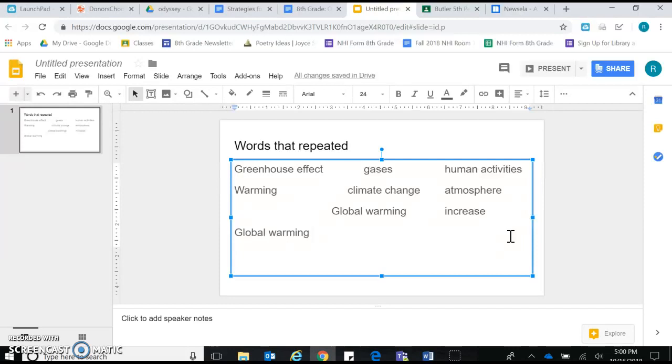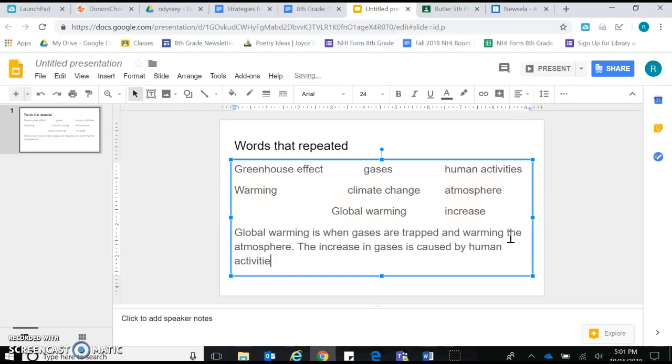And then I need to talk about how, when gases are trapped and warming the atmosphere, the increase in gases is caused by human activities.